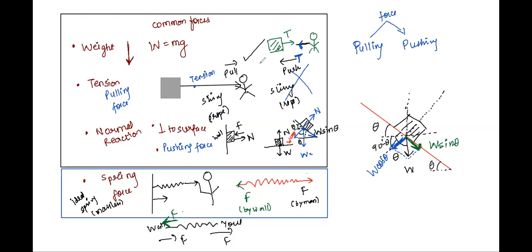Why are we using this word pulling? Because tension is a pulling force. What kind of force is tension? Tension is a pulling force. We'll see some examples which will make matters clear. Let's see the examples one by one. So these are questions from some past years, and I hope this will make matters clear. So have a look, everyone. Write this first question.